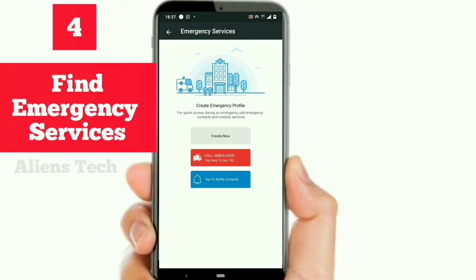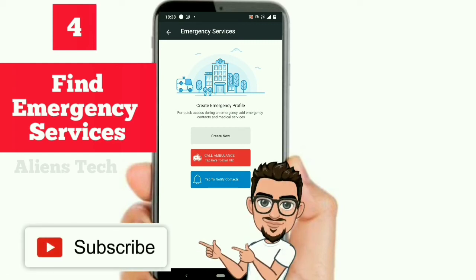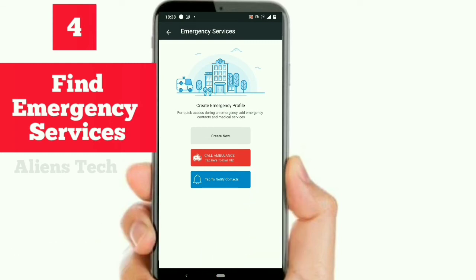Here you have two or three options: create now, or call ambulance, or tap to notify the contacts. So the last two options are very important. That means in case of any emergency, you can tap call ambulance. Automatically the relevant information will be sent to 102.